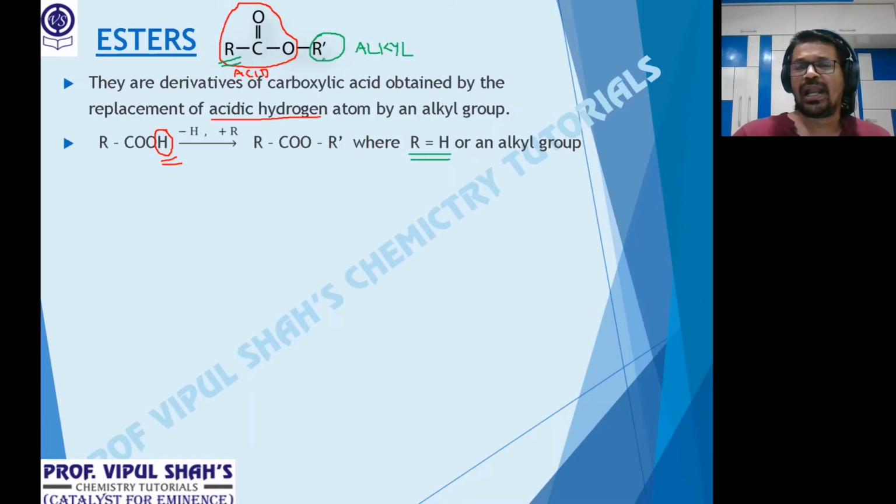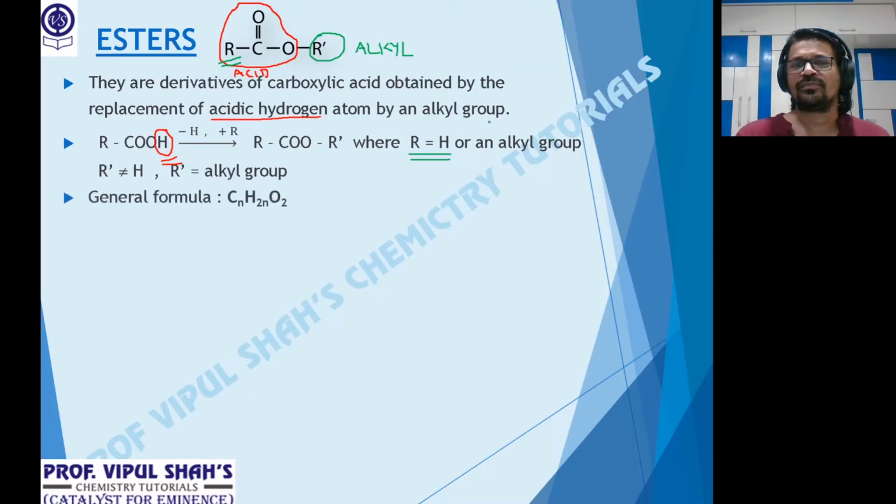But what about R dash? So R can be H or an alkyl group. R can be H for whom? For formic acid. But what about R dash? R dash cannot be H. Why? If R dash is H, then again it will become carboxylic acid. So R dash can only be alkyl groups. Understood? So once again, we have two components. So from acids, if you remove the H and substitute by an alkyl group R dash, we get a new group of compounds called esters.